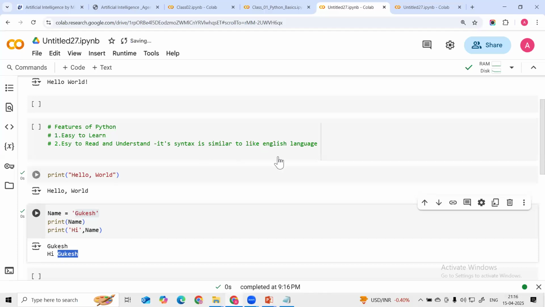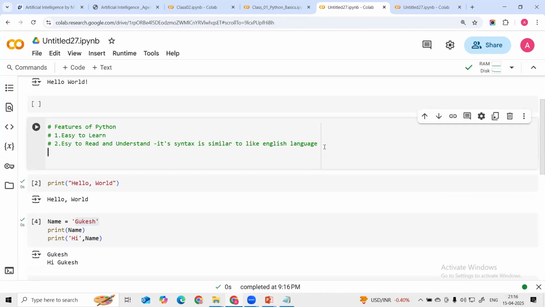Then there is the third feature. What is the third feature? Here, vast library support. Okay, guys, so vast library support.